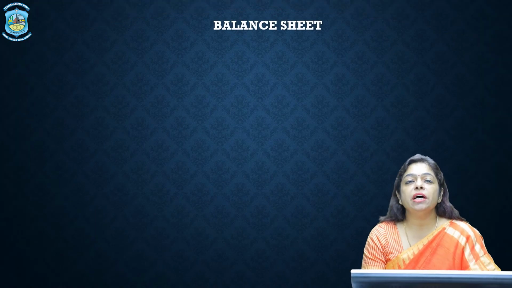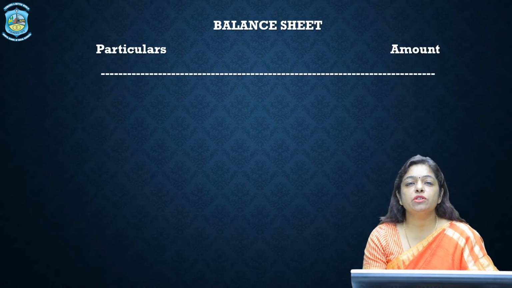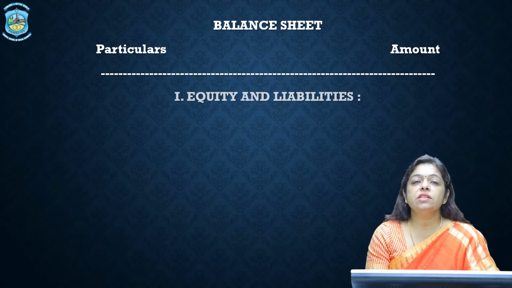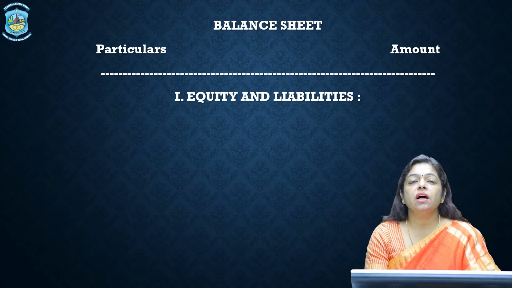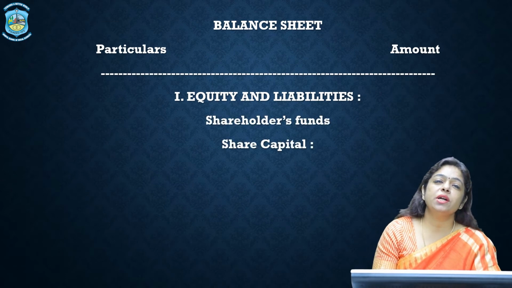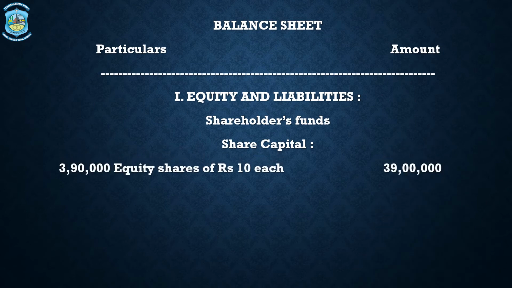Now let us look at the balance sheet in the books of Alpha Limited as a result of amalgamation in the nature of merger. In the balance sheet, the first point is equity and liabilities. Under equity and liabilities comes the shareholders funds, and under shareholders funds comes the share capital. So we have 3,90,000 equity shares of 10 each, which makes it 39 lakhs.